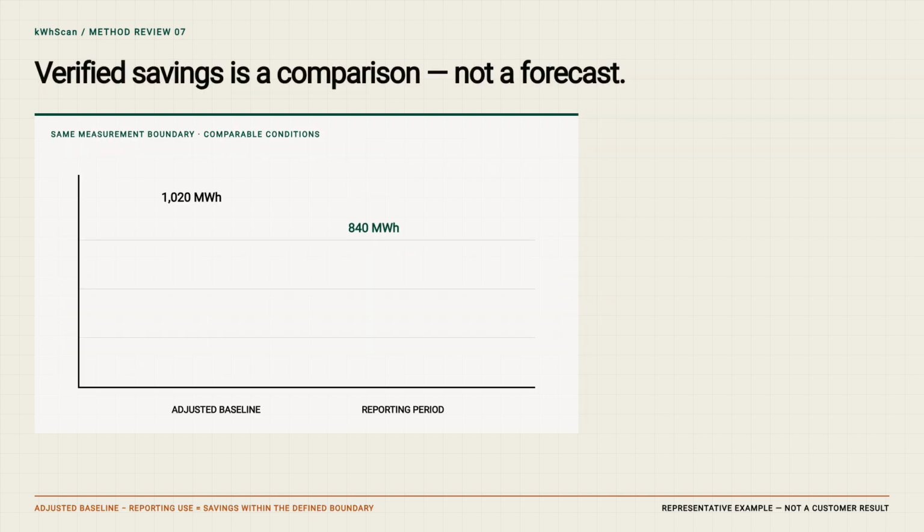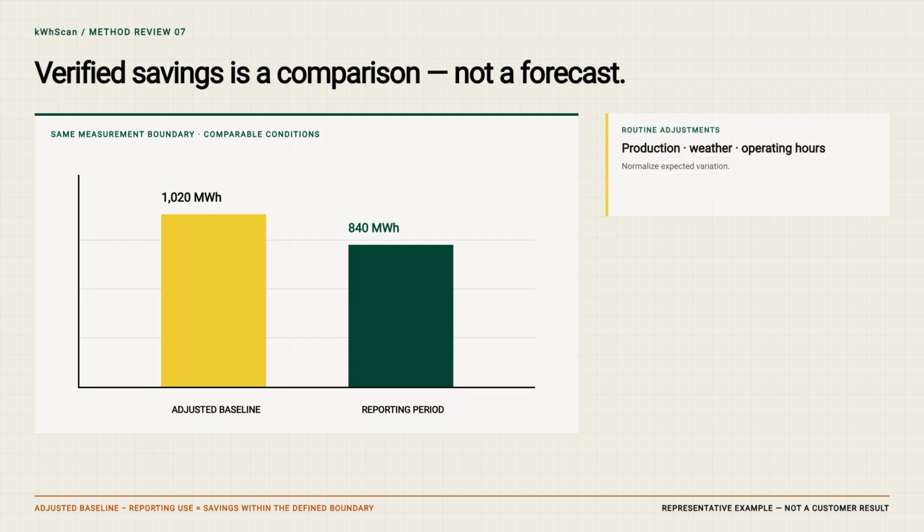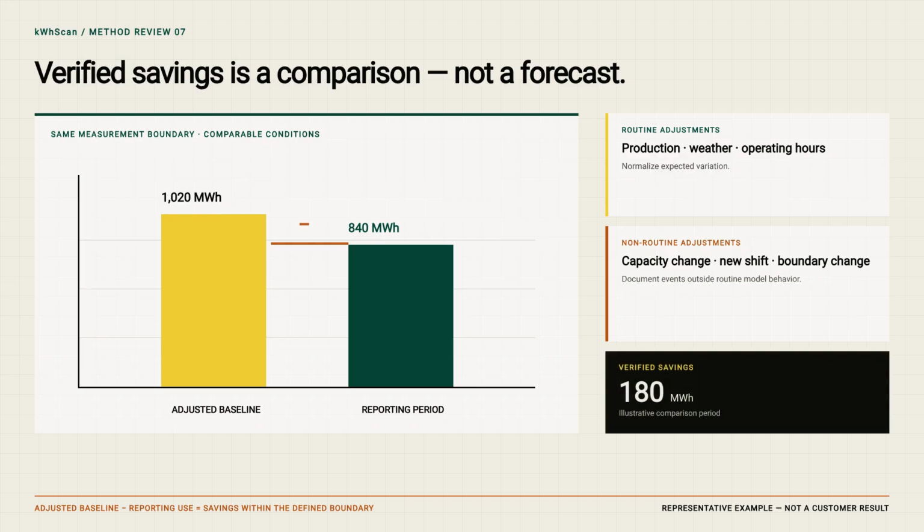Verified savings require the post-implementation period. The project compares performance under the agreed M and V approach, applies the necessary routine or non-routine adjustments, and documents uncertainty and exclusions where applicable. Only then can the result be described as verified, and only inside that defined boundary. A verified compressor system result does not automatically prove a whole site reduction, and it should not absorb demand savings, fuel savings, or recovered heat into one undifferentiated energy number.